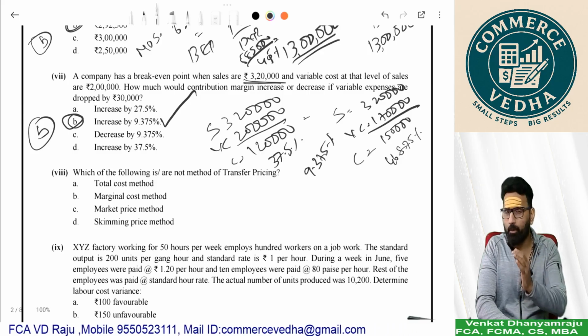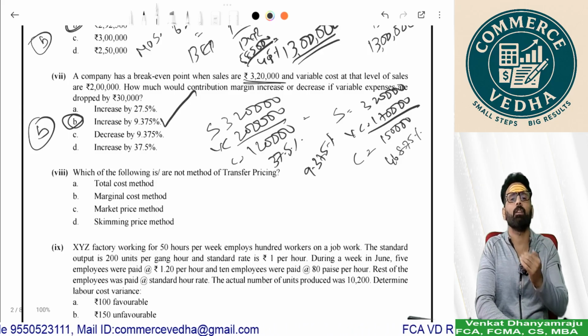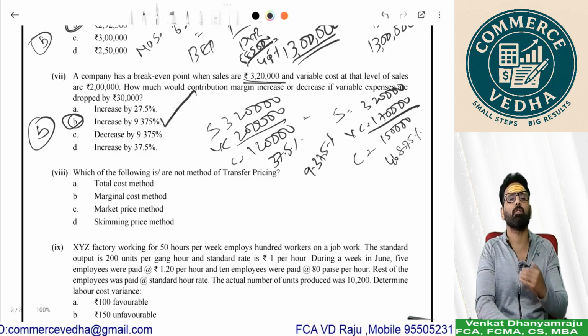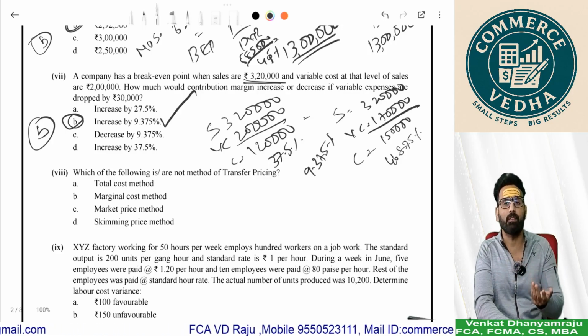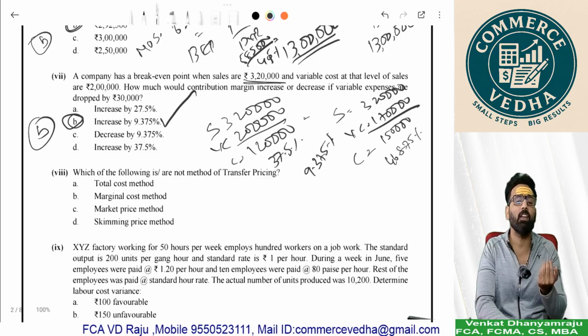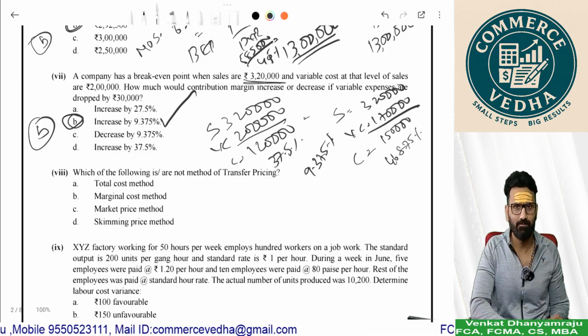So this is the simple way of identifying the solution. Simple: compute the current contribution, compute the new contribution, compute the current PV ratio, compute the new PV ratio. The difference is what? Increase or decrease.